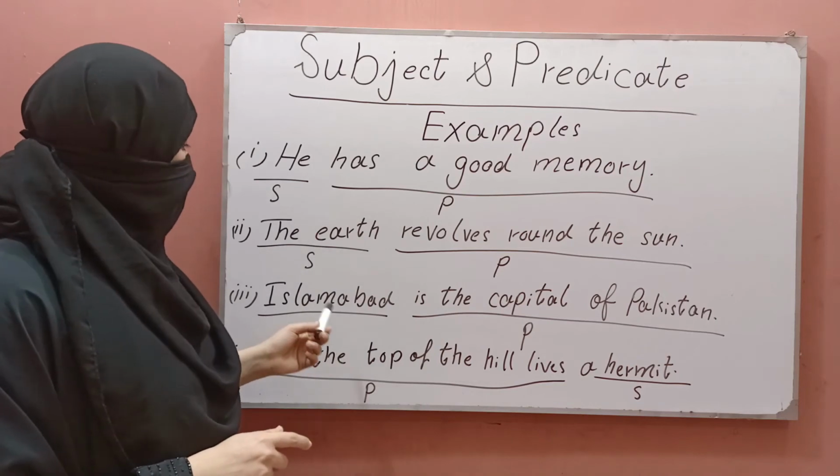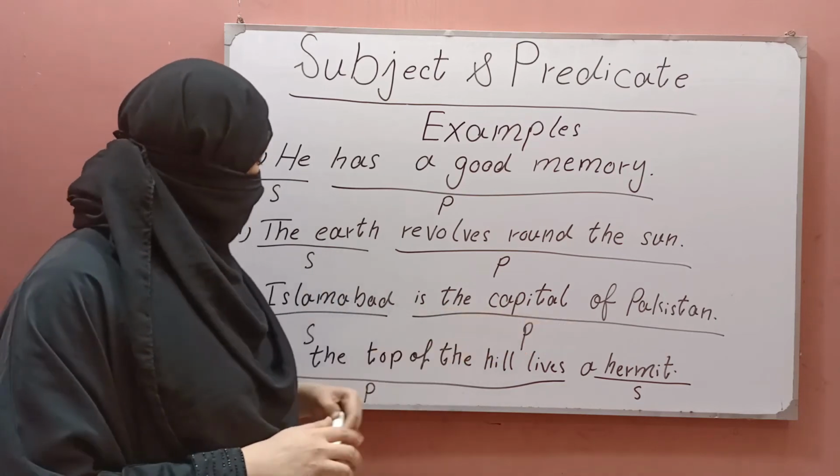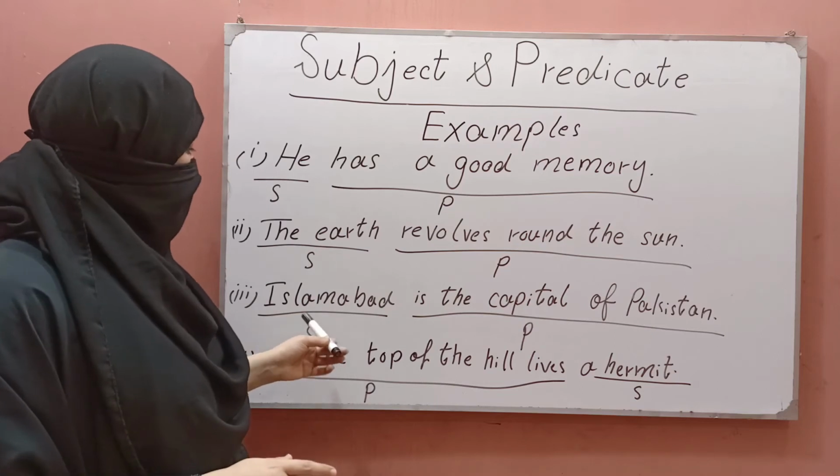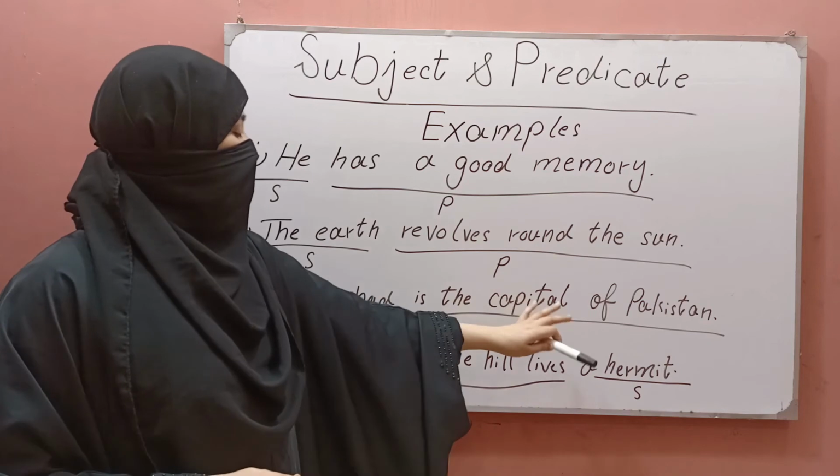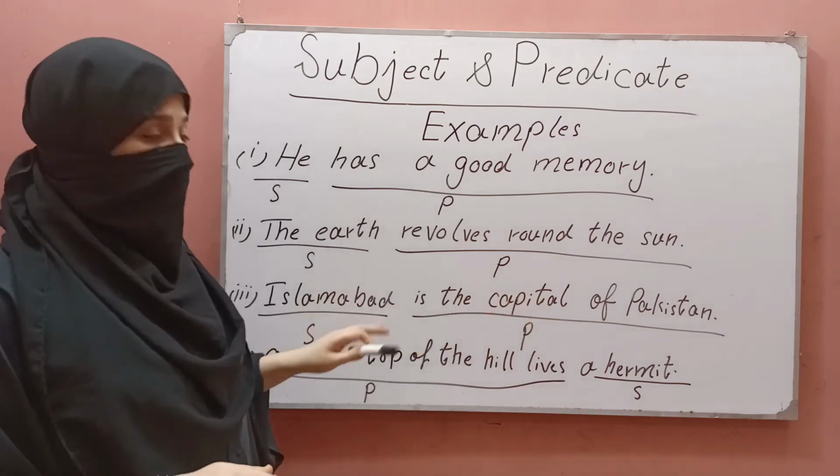And the other example is: Islamabad is the capital of Pakistan. In it, Islamabad is the subject and is the capital of Pakistan is the predicate. It is the predicate because it is talking about the subject.